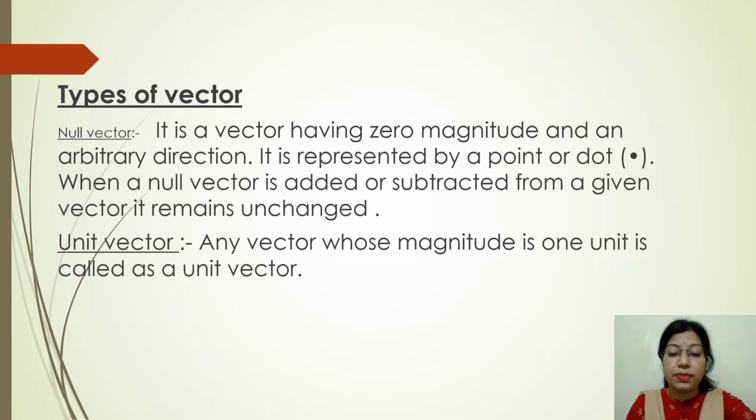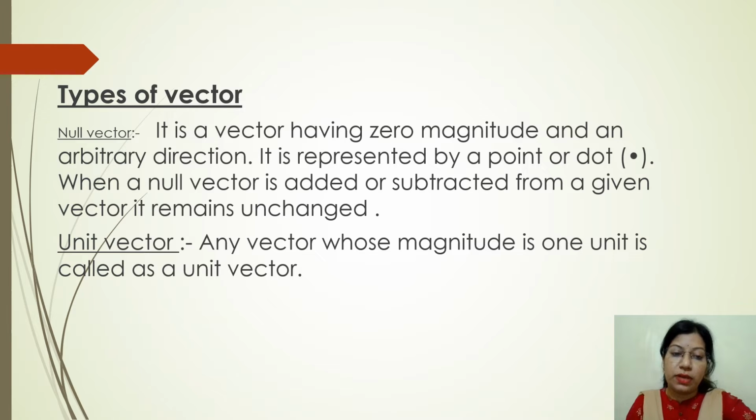How is it represented? It is represented by a point only, or by a simple small dot. Since the null vector is represented by a dot only, the null vector doesn't have any specific direction. So the null vectors are vectors having zero magnitude and arbitrary direction. When we add or subtract a null vector with another vector, the answer remains unchanged. But when we multiply a vector with a null vector, the answer is again the null vector.